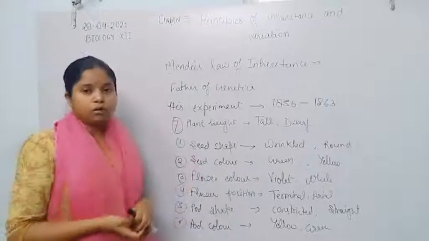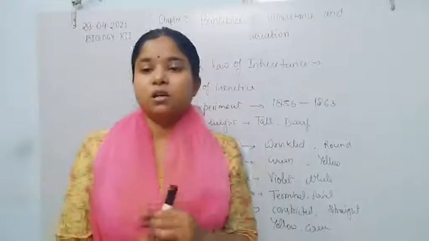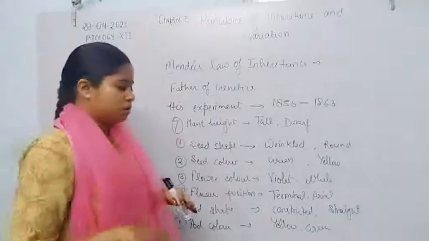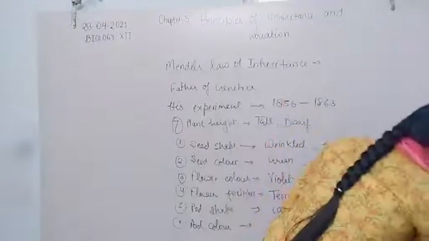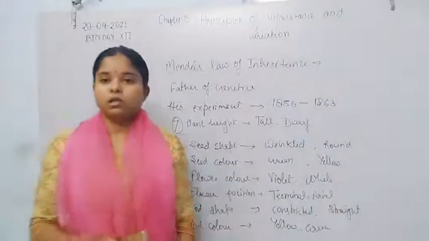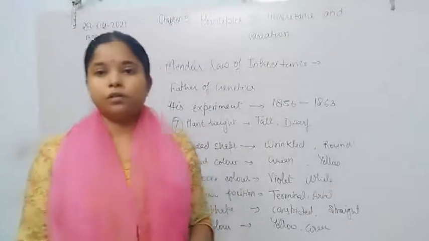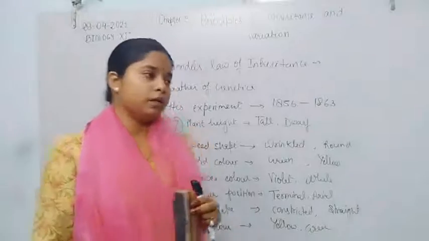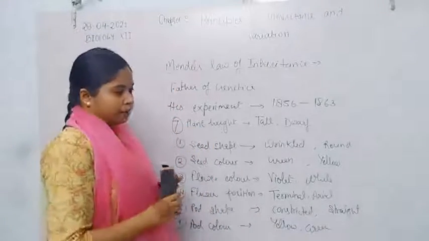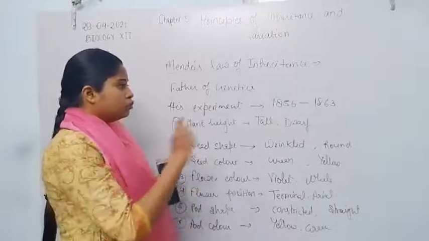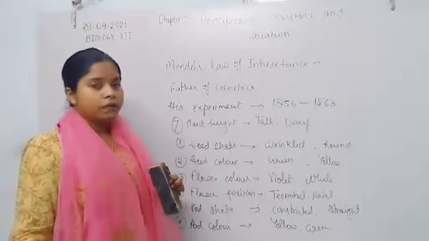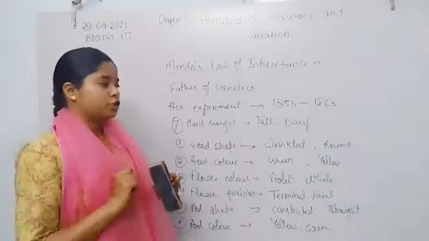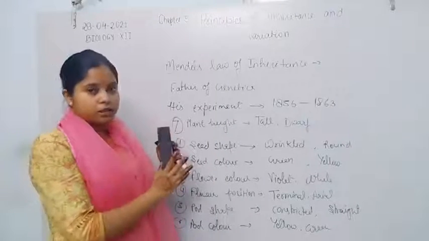So let us discuss the principle of inheritance. The principle of inheritance is the inheritance of one gene. So first he conducted the experiment on the inheritance of one gene. The inheritance of one gene is also said to be a monohybrid cross, because he conducted the hybridization experiment between two plants for a single trait. That denotes the single trait. He chose only one trait for conducting his hybridization experiment.